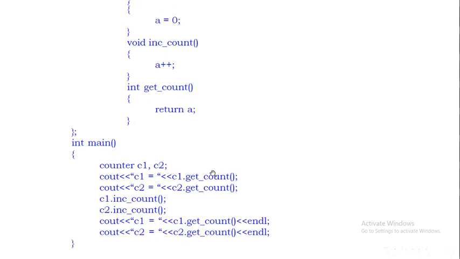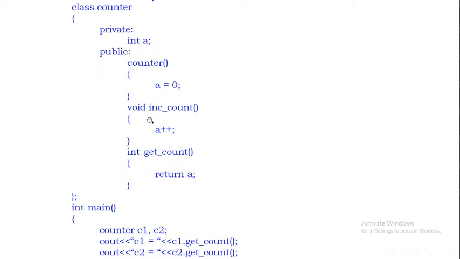Now take one simple example. In this constructor counter, I initialize the value 0 to a. This function will be executed when it is called. When an object is created, this constructor will be called.